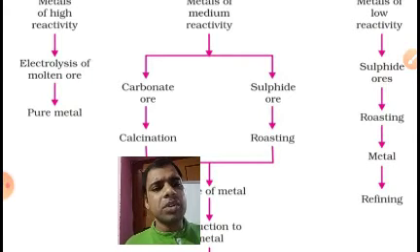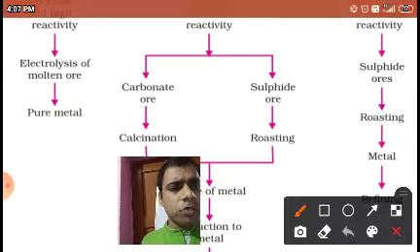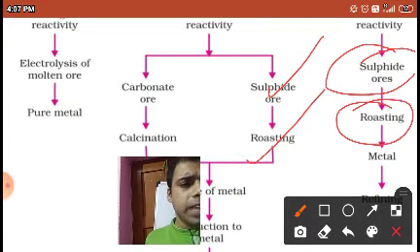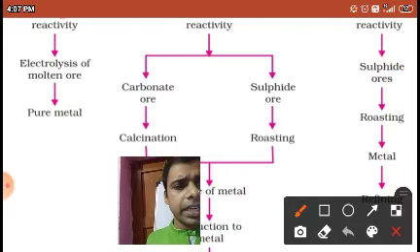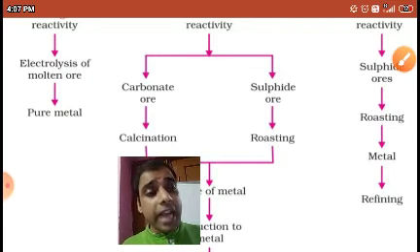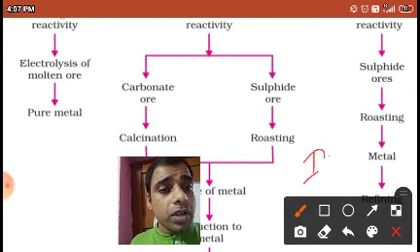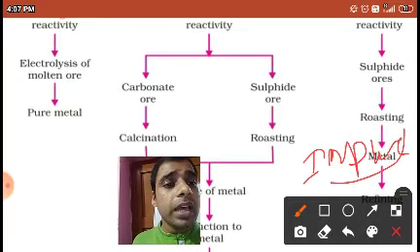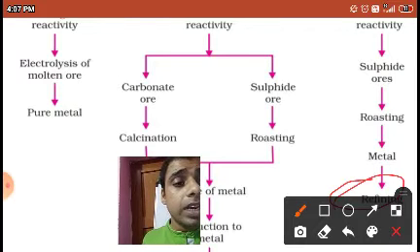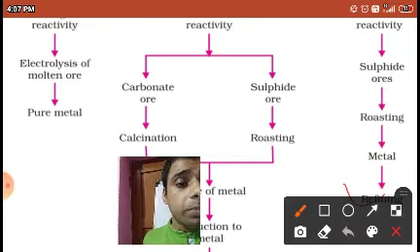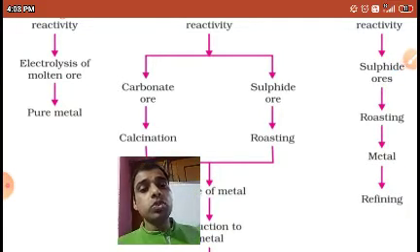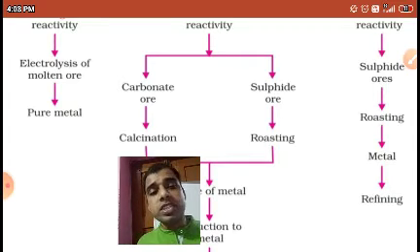Copper also is less reactive. So simply what you have to see, if it is a sulfide ore, in the sulfide ore what you are using, roasting, no? So again roasting, and from that roasting we can get our metal, but that metal is not the pure one, that metal is impure. From that impure metal, if I have to get pure metal, then I have to do the process of refining. Refining is a process where the impure metal can give you the pure metal. Okay now, so that one process is refining.